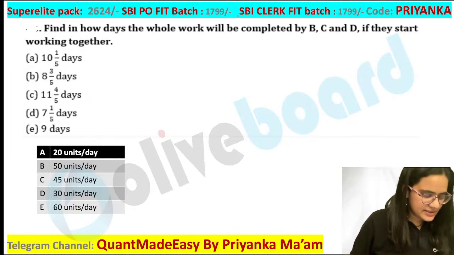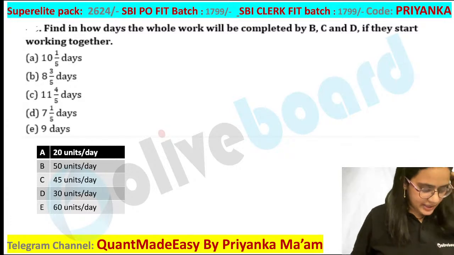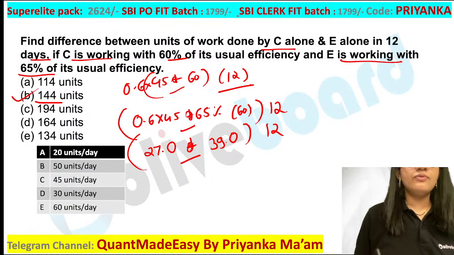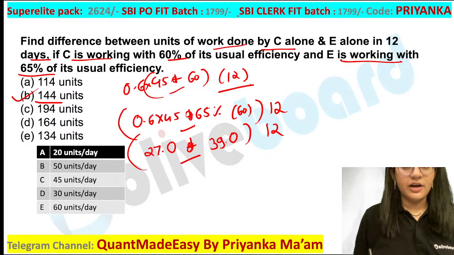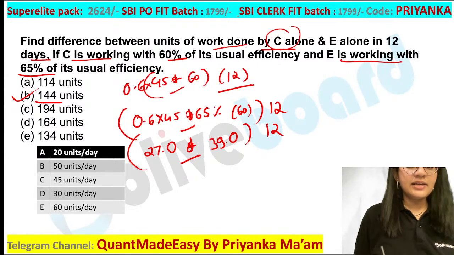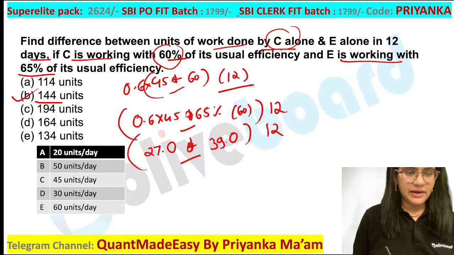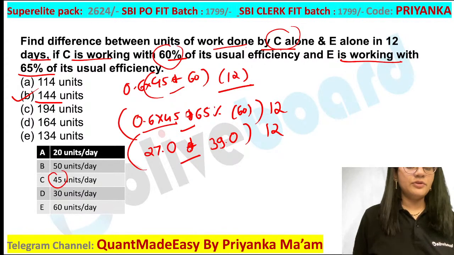Okay, Chandrasekhar is saying repeat ma'am. Okay, Chandrasekhar, here basically they have asked you to find the difference in the work done by C alone. Now how do you calculate the work by C here? C is working with 60% of his efficiency. That is why I have written 60% of 45. So you have to calculate 0.6 of 45.